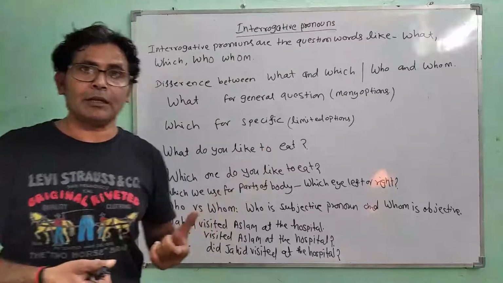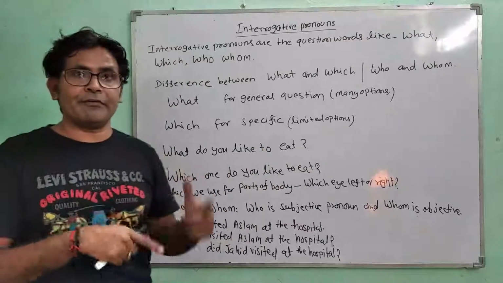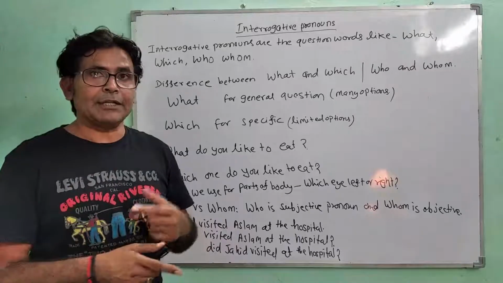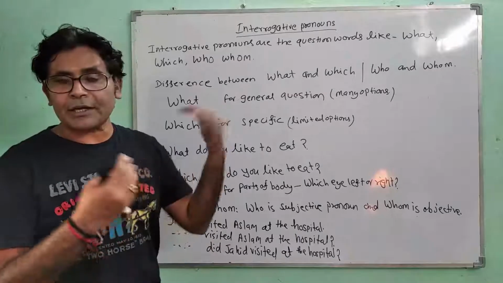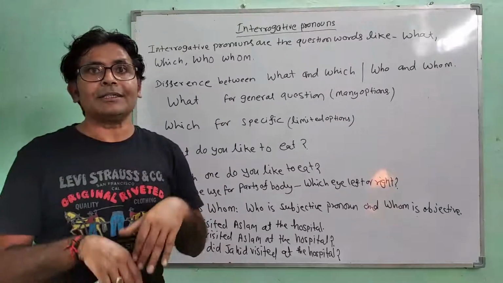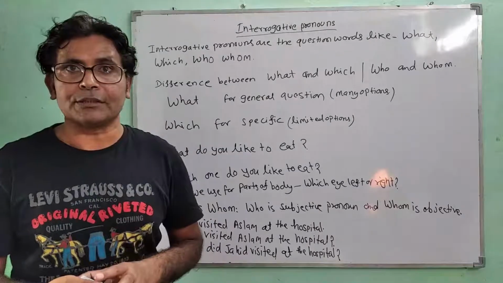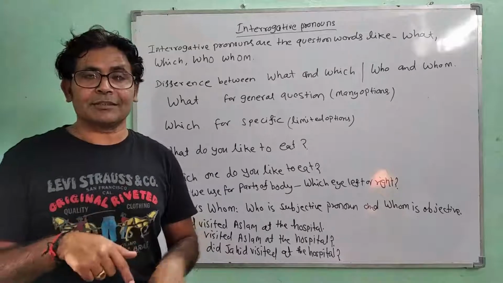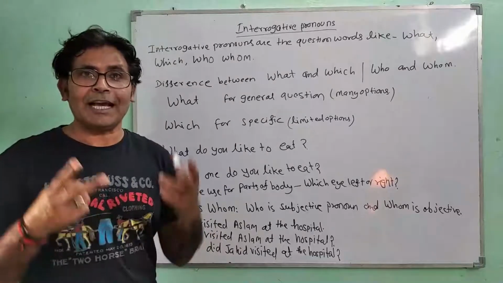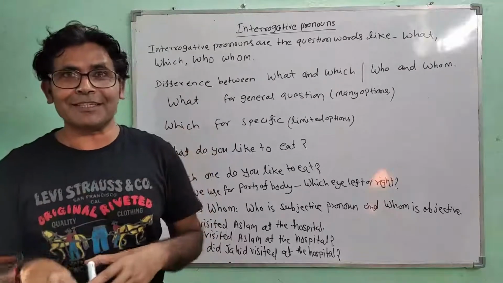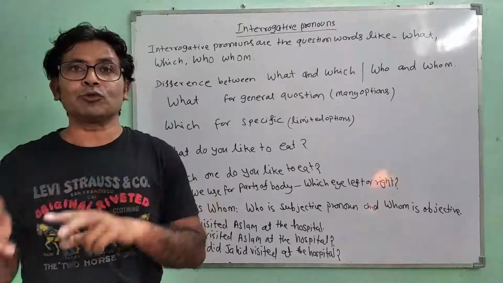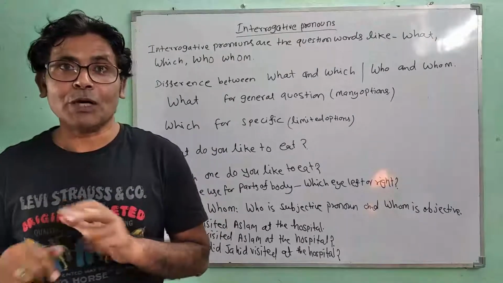For example, you and your friend went to a restaurant and you want to eat. So the waiter brings the menu card and you ask your friend, what do you like to eat? But the waiter says, sir, it's late and we only have two options. We have sandwiches and noodles. You have to choose which one you want to eat.